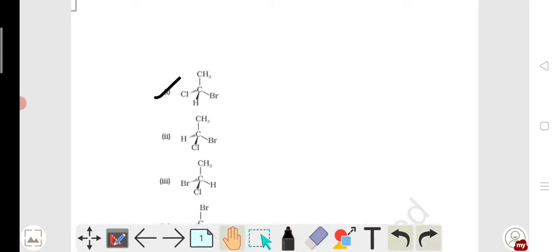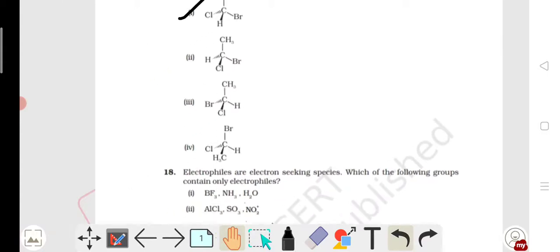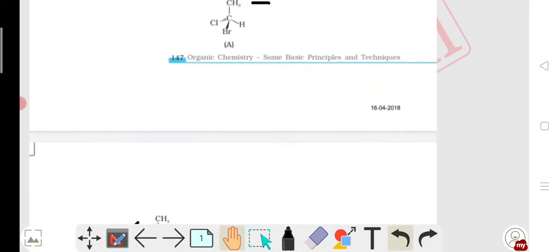Then comes option 3, here CH3. Now it is clearly visible that options 1, 3 and IV are different structures with respect to the given structure. Clear?